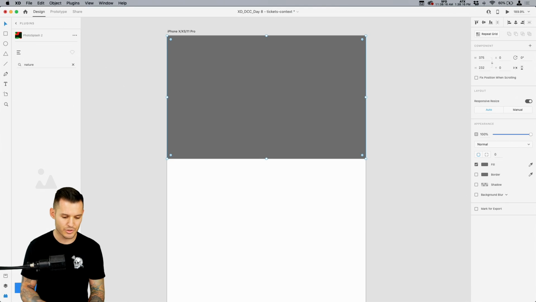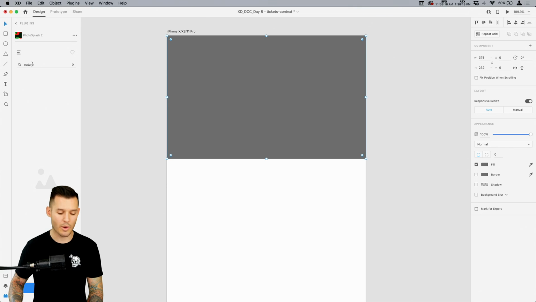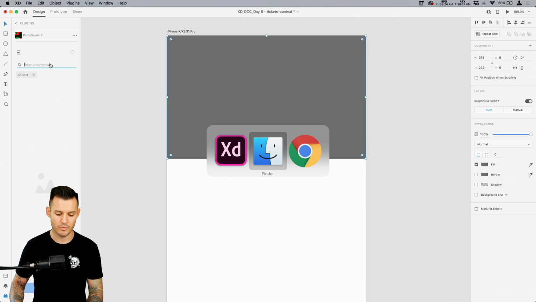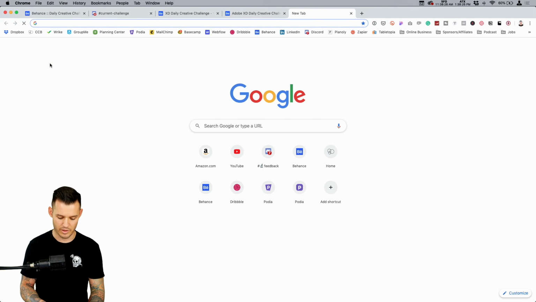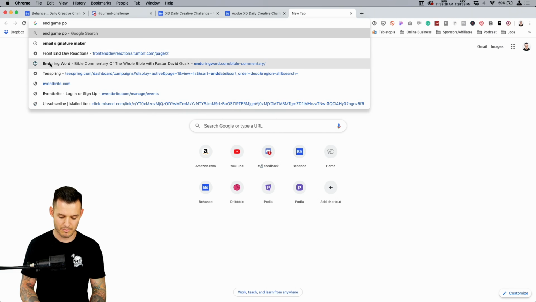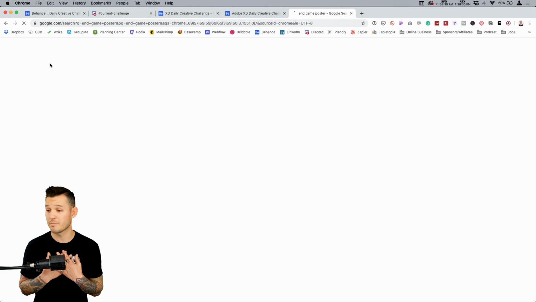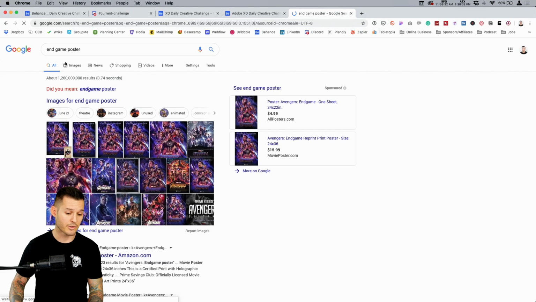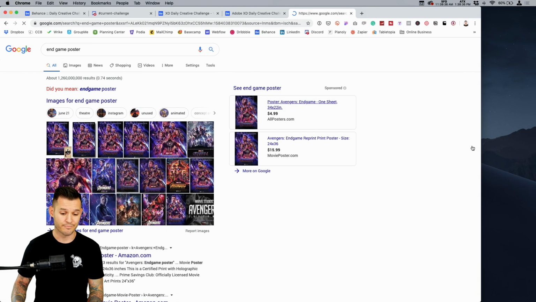So what we'd want to do is go out and pull a movie poster. What's a great movie? Let's do that really quick. Let's do an Endgame poster, because I'm a big fan. Anybody cry when they watch Endgame? I cried when I watched Endgame. I watched it multiple times and still cried. I'm just letting everybody know, like legit real deal.